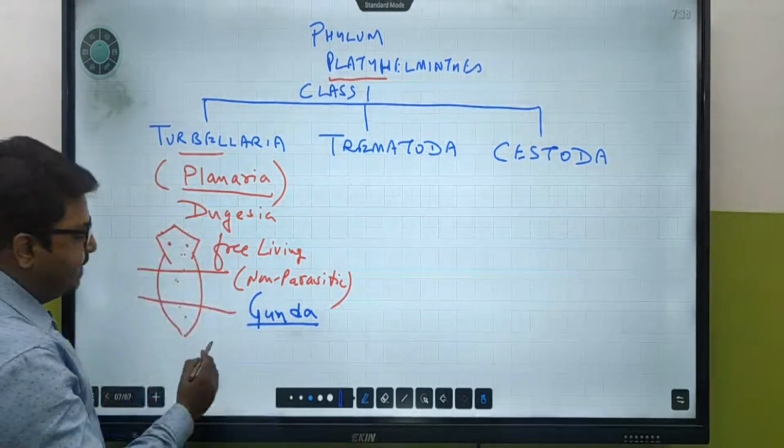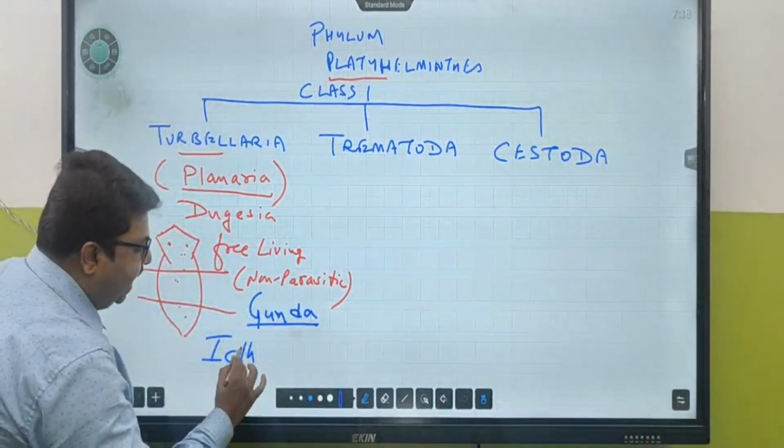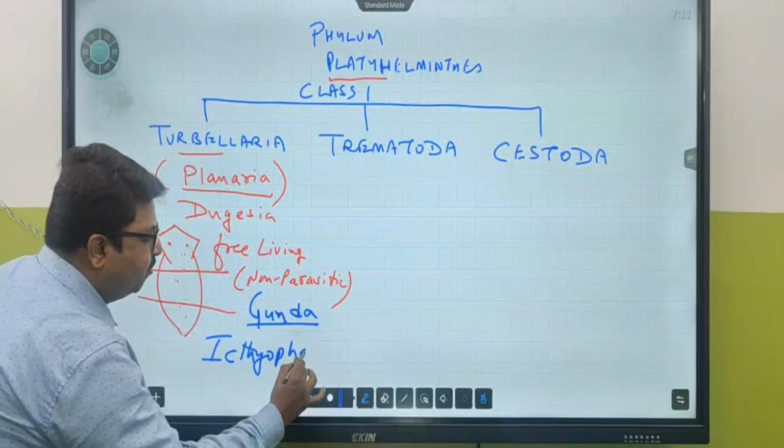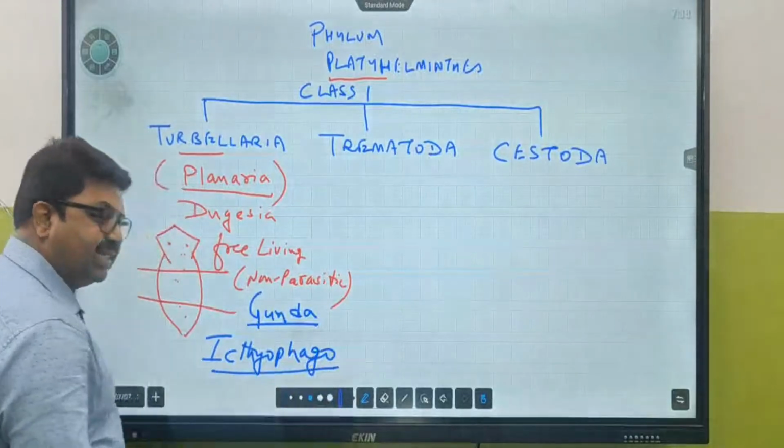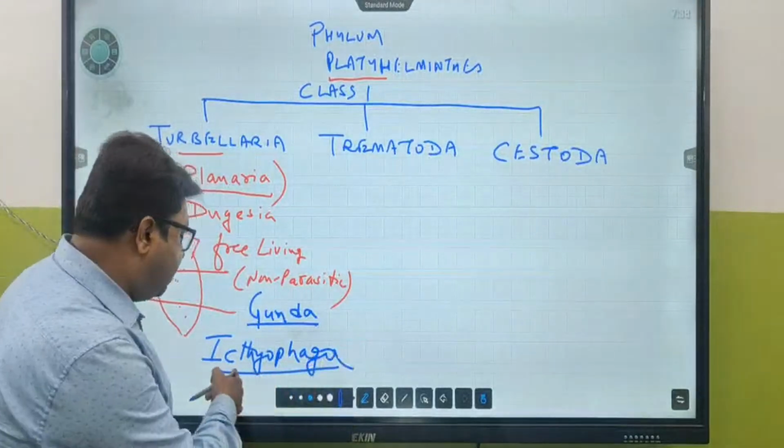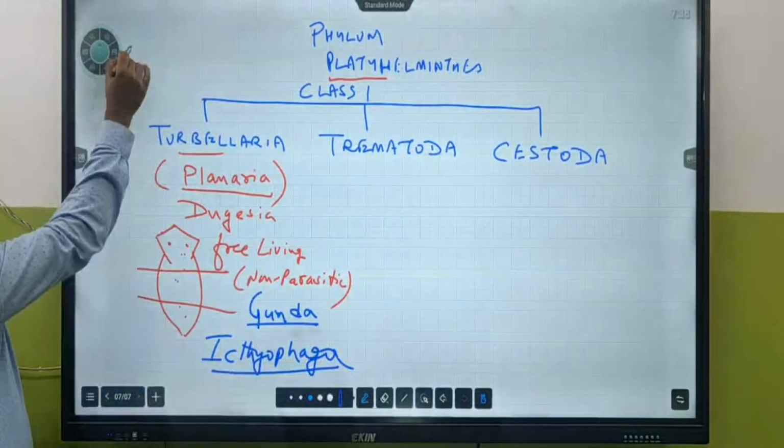Now there is another one called ichthyophaga. Ichthyophaga, in some of the fishes, phaga. Ichthyo means what? What is the study of fish?